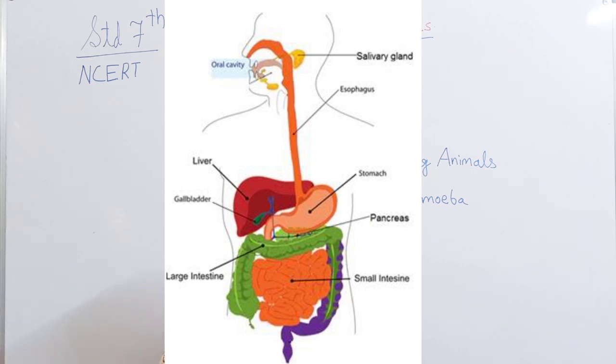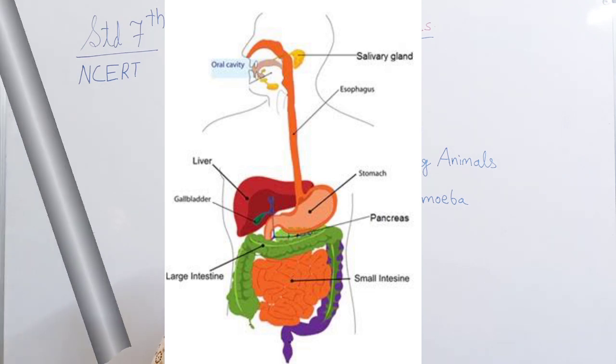The large intestine absorbs the water and some salt from the undigested food material, and the remaining waste passes into the rectum and remains there as semi-solid fecal matter. The fecal matter is removed through the anus from time to time. This process is called egestion.